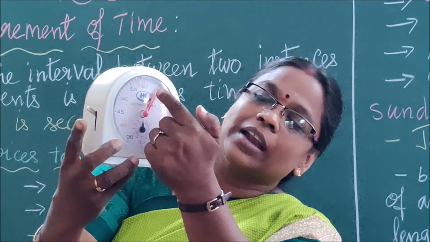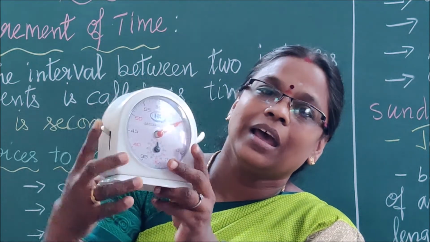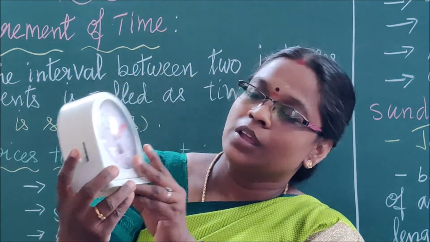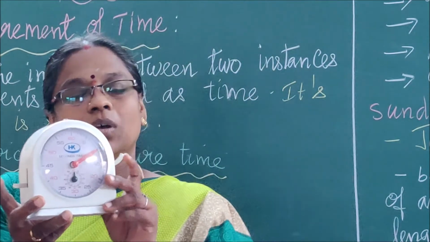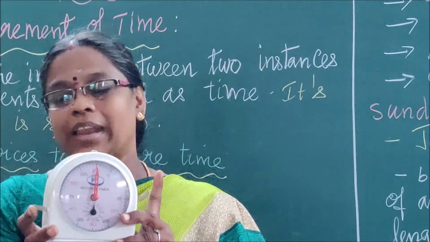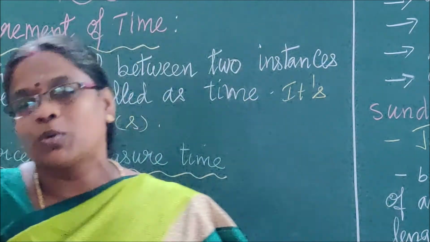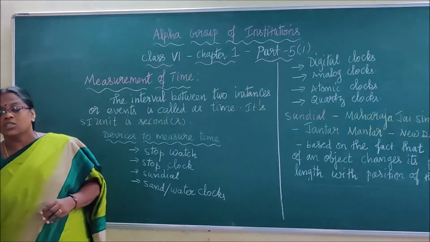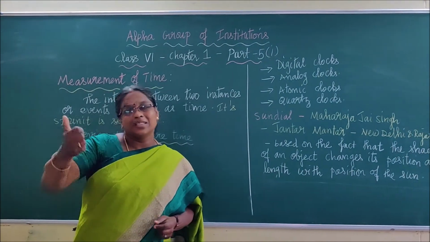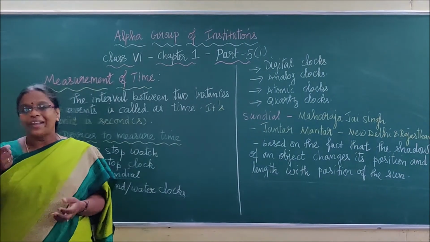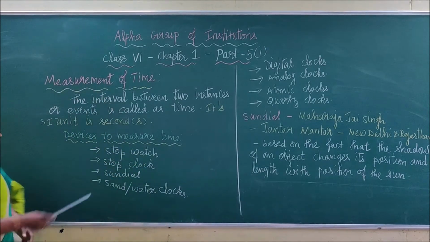Right? Now the running race is going on. If the athlete finishes at that point, again I have to stop. Now what is the time taken? 10 seconds. Right? Now I have to reset it. Now again I can start, stop, reset it. Okay? This is a simple stop clock. Now digital stopwatches, you can have them in your athletic races. Nowadays modified digital stopwatches have come. Right. Now what is the second thing?